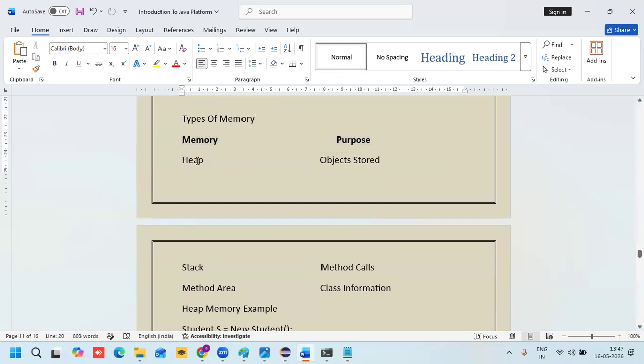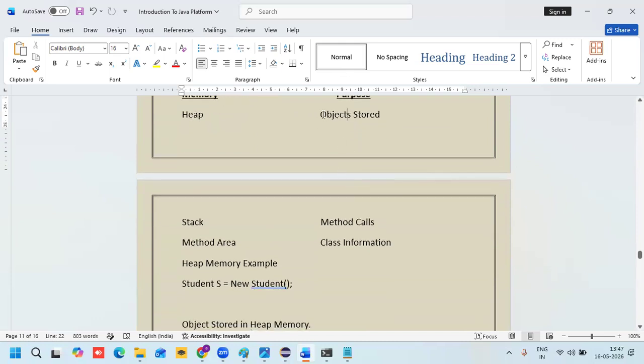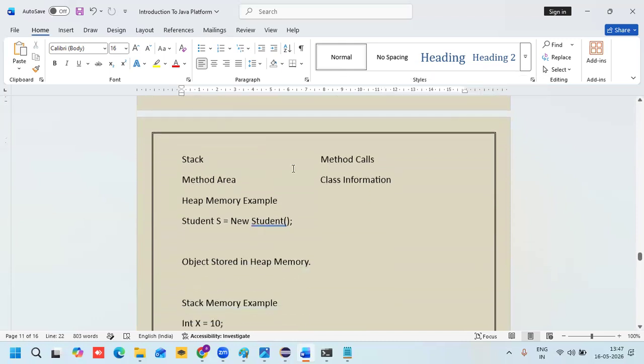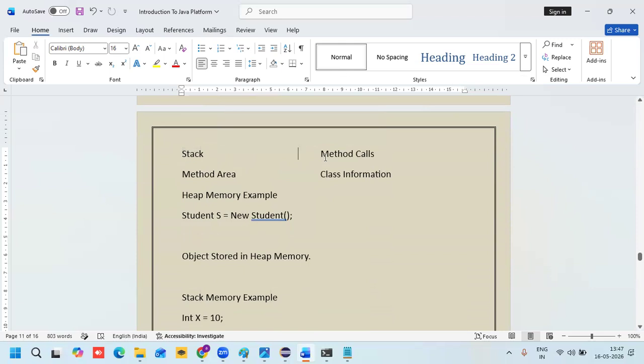So what is heap memory? It will store the objects. What will the stack memory do? It will store the method calls. I will show you, don't worry. What about the method area? It contains class information. Let me explain one by one with an example.